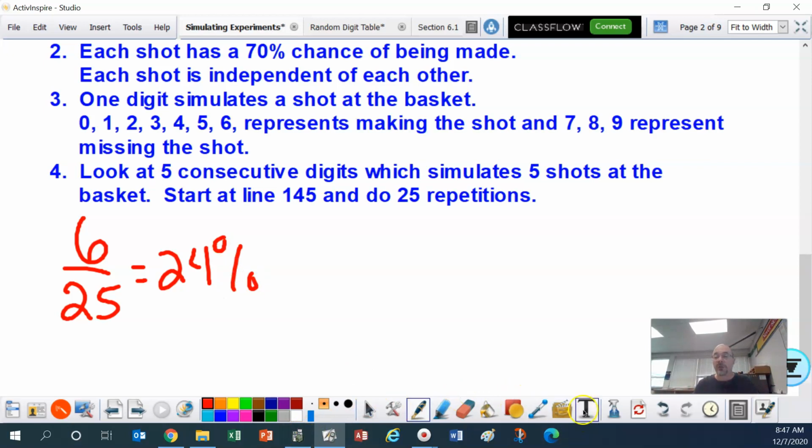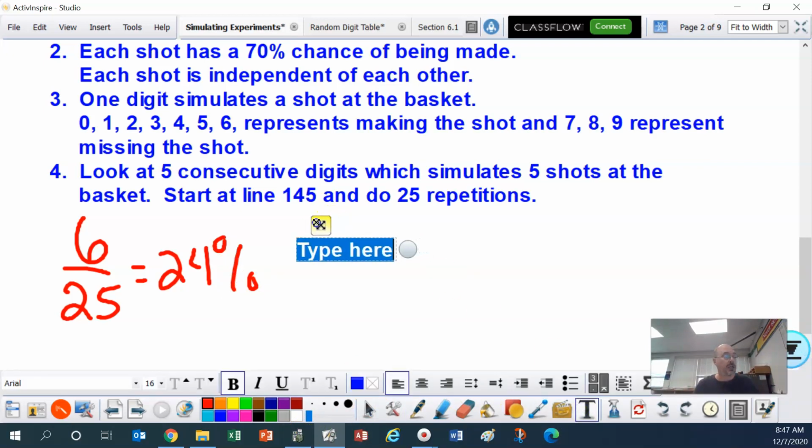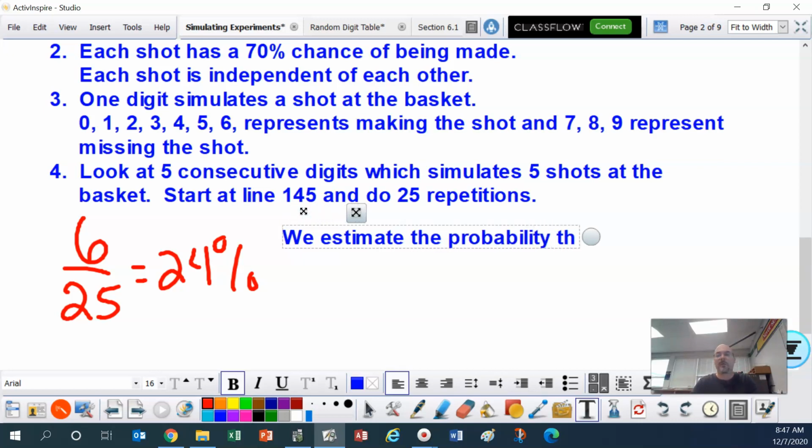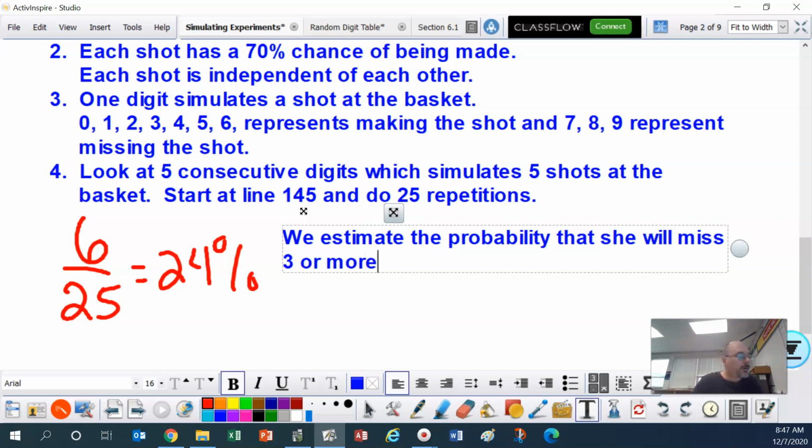So our conclusion here, based on our simulation, is that we estimate the probability that she will miss 3 or more shots out of 5 to be 24%.